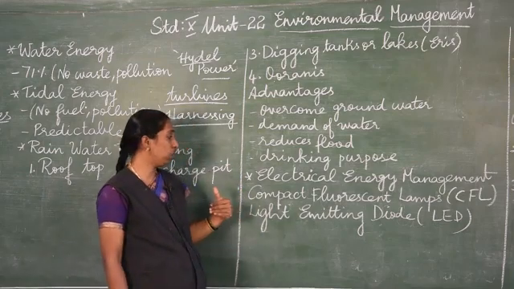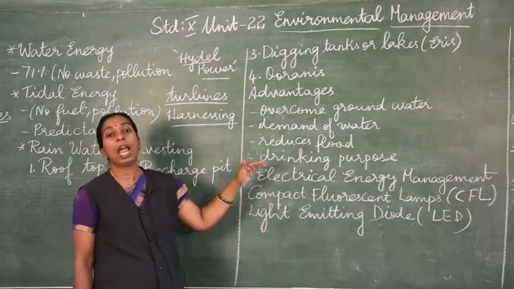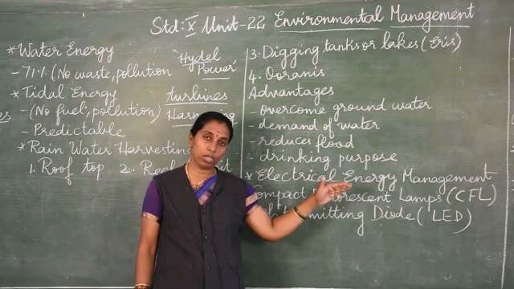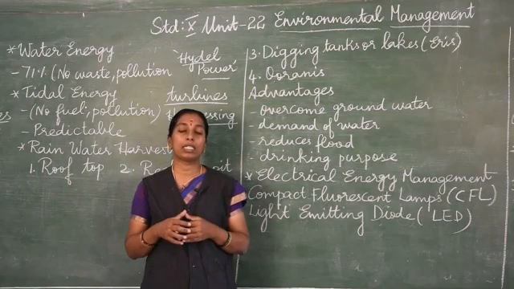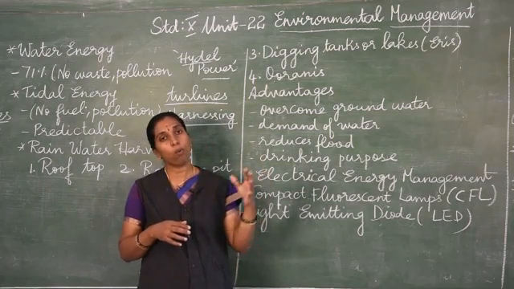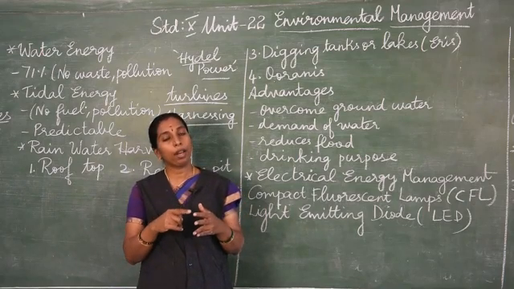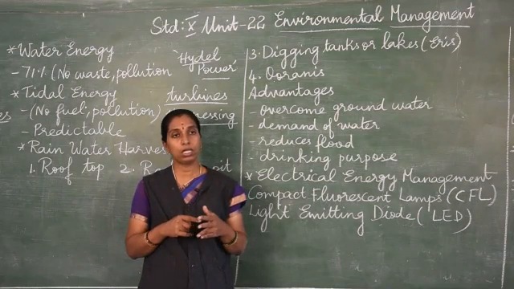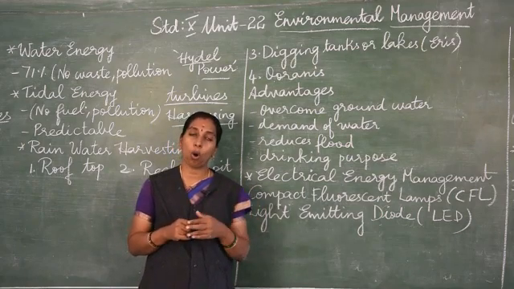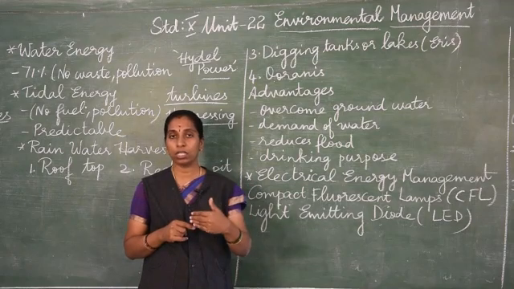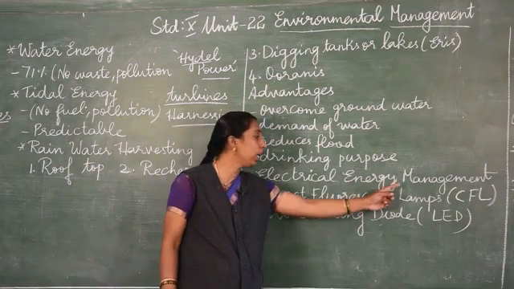Now, the next one we shall learn is electrical energy management. What is electrical energy management? It is managing the source of electrical energy. How do we get electrical energy? By burning coal or using turbines, and these turbines are rotated. I already told you what turbines are. Turbines are nothing but engines which are rotated by air, water or wind. When they rotate, electricity is produced. Managing this electricity is called electrical energy management.